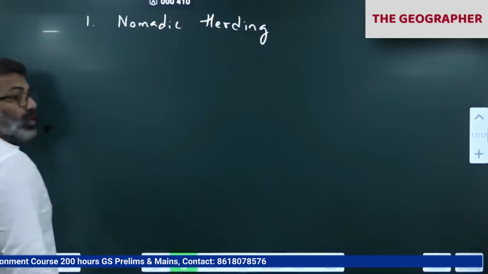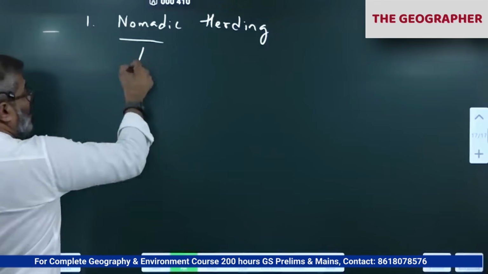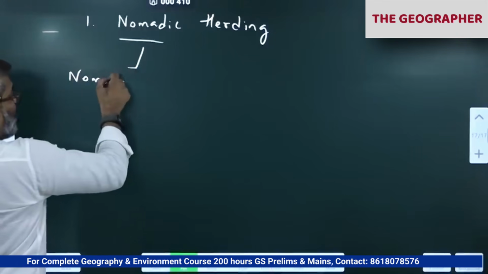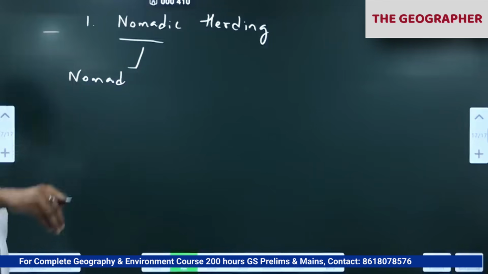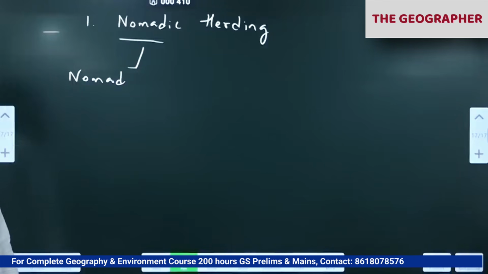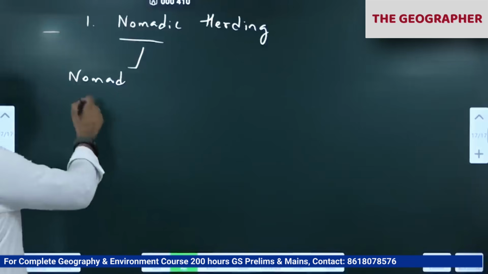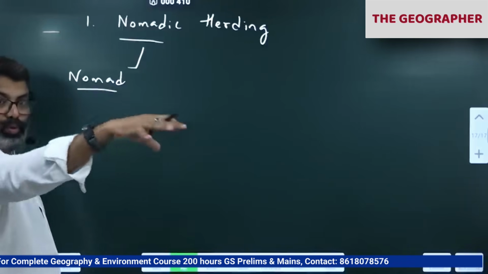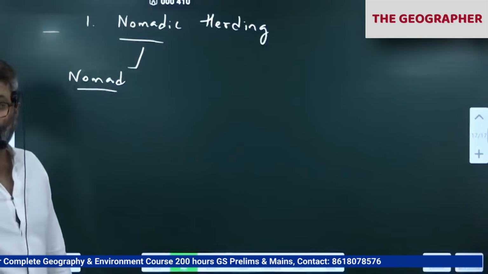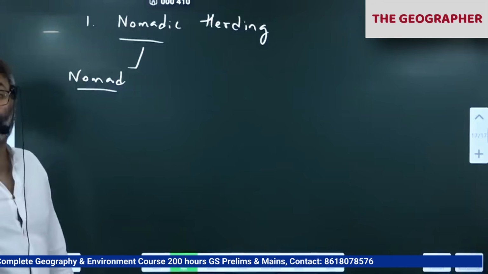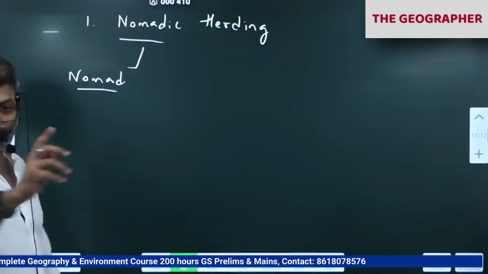Okay. So see the word nomad. Nomads are those people who do not have a settled life, who keep migrating from one place to another in search of food and water. Please write that. Nomads are people who migrate in search of food and water, who do not have a settled life. Okay, that is the first word.